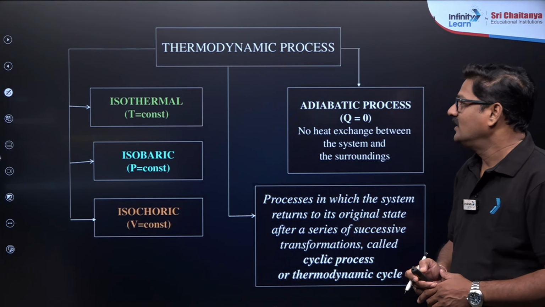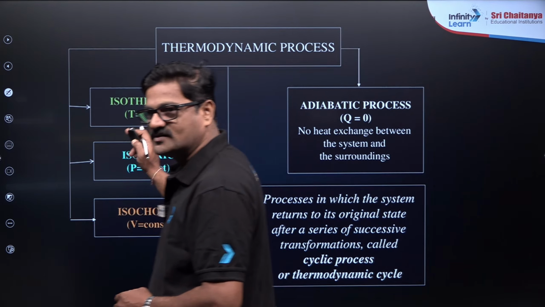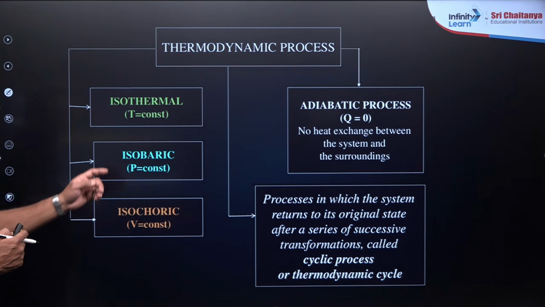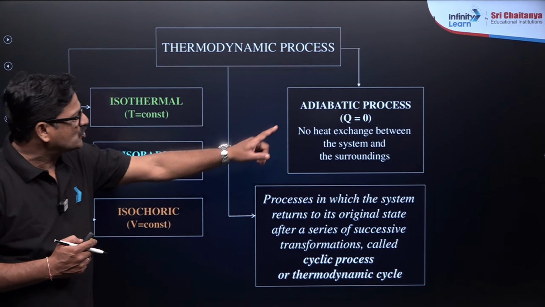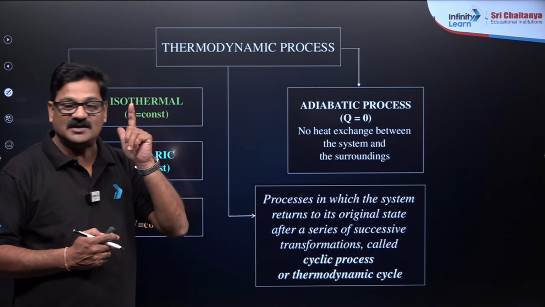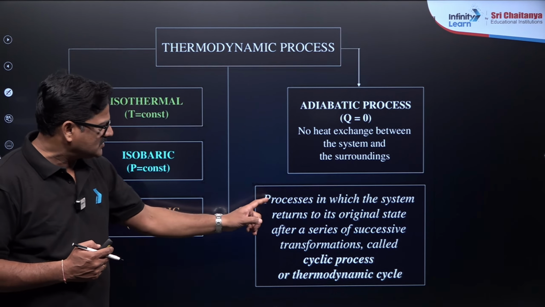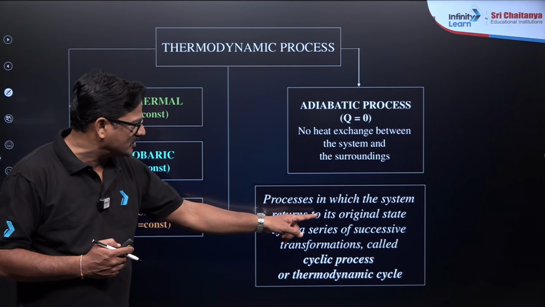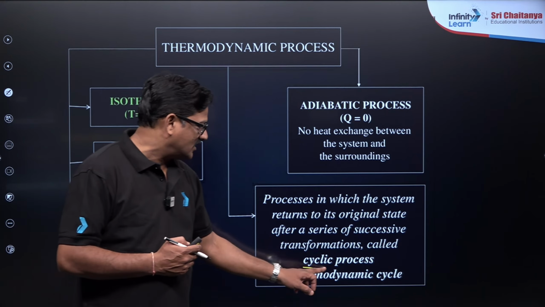So moving ahead, in thermodynamic process, isothermal process में T constant होगा बेटा, and isobaric process pressure constant होगा, isochoric process volume constant होगा, adiabatic process dq heat is going to be constant बच्चों, and the process in which the system returns to its original state after a series of successive transformations is called cyclic process.